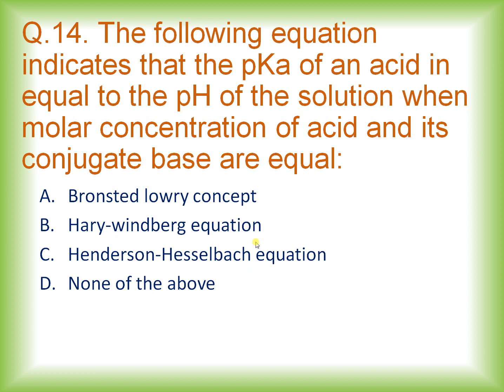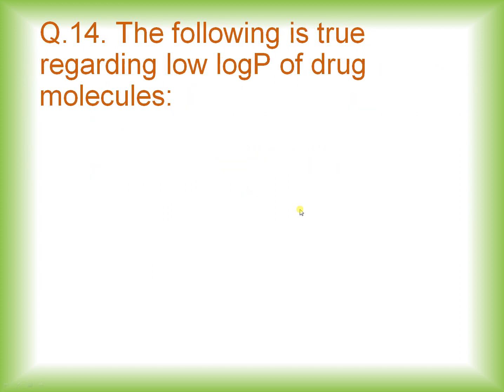The correct answer for this question is option C, that is the Henderson-Hasselbalch equation. It indicates that the pK of an acid is equal to the pH of the solution when the molar concentration of acid and its conjugate base are equal.